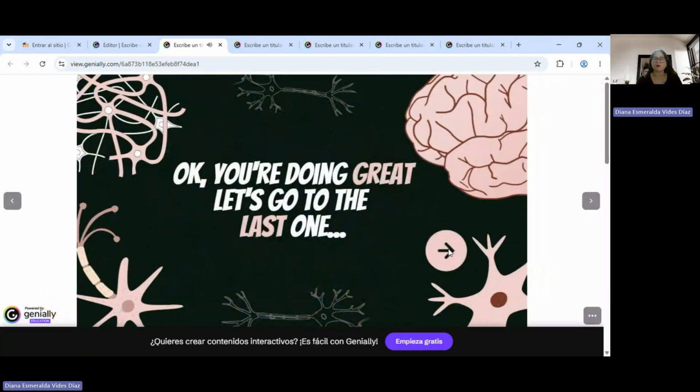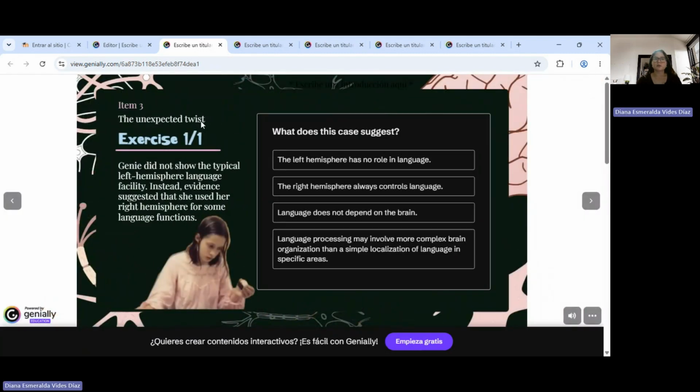And well, we have one last item, and it says the unexpected twist. Genie did not show the typical left hemisphere language dominance. Instead, evidence suggested that she used her right hemisphere for some language functions. All right, so what does this case suggest? The left hemisphere has no role in language. The right hemisphere always controls language. Language does not depend on the brain. Language processing might involve more complex brain organization than a simple localization of language in specific areas. And that is the last one.